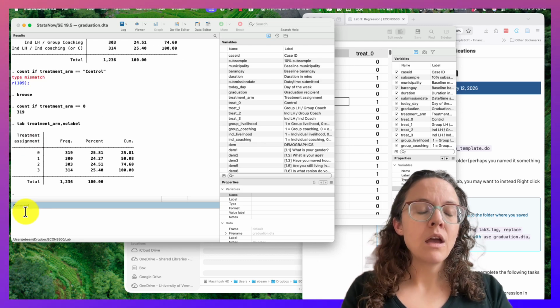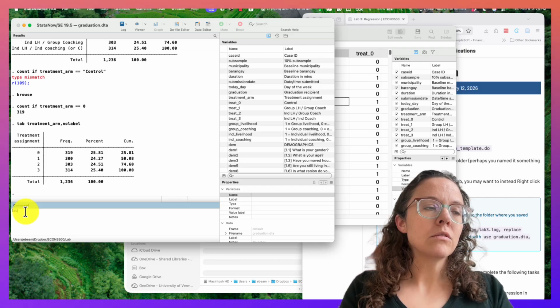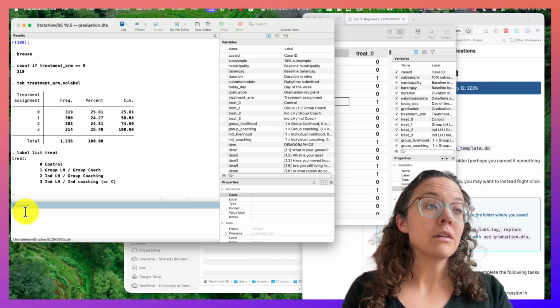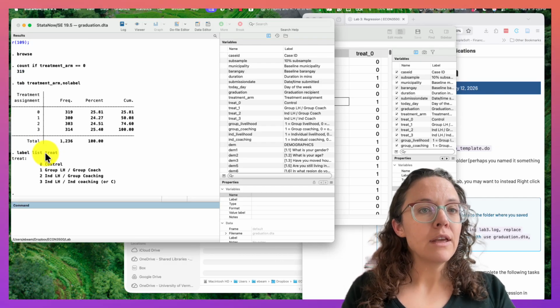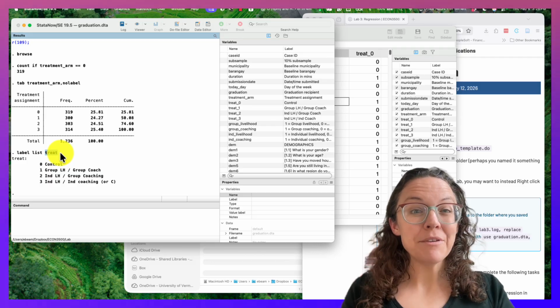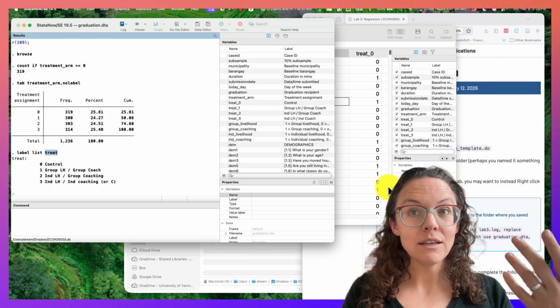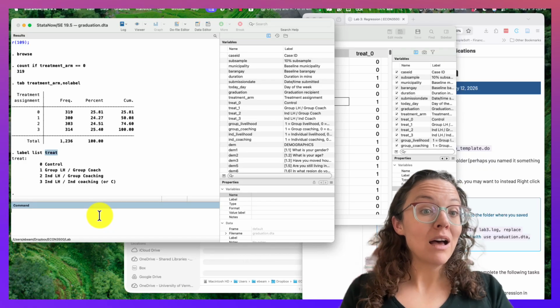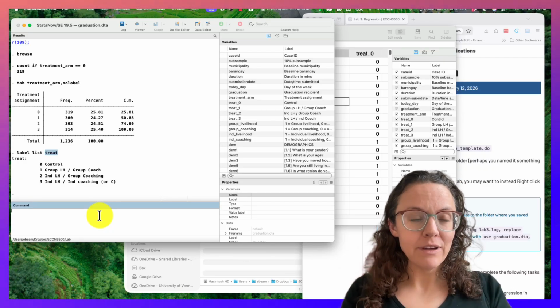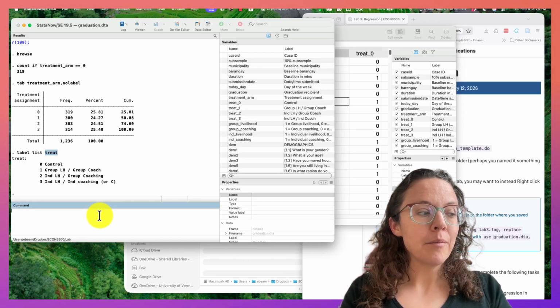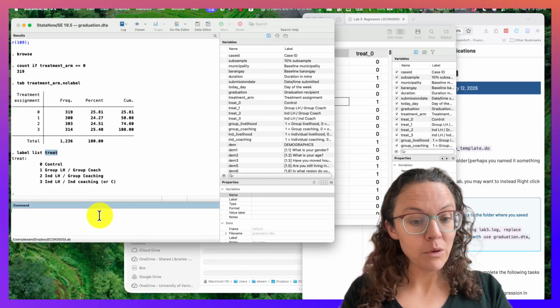That works. I can also list the labels, but the important thing here is that you have to make sure you use the name of the label, not the name of the variable, and that can be a little complicated because you need to get it from over here. Another thing, if you're feeling a little more advanced, is there's a nice package you can install if you're comfortable with packages.